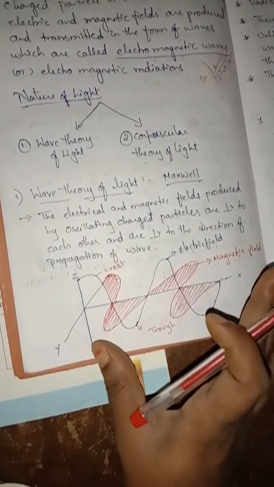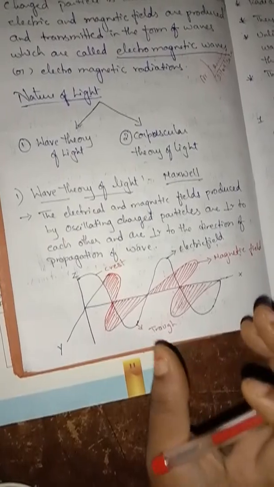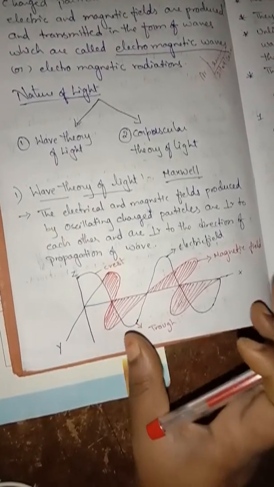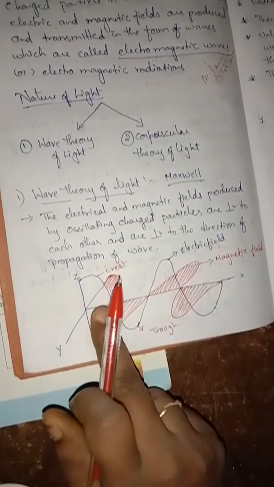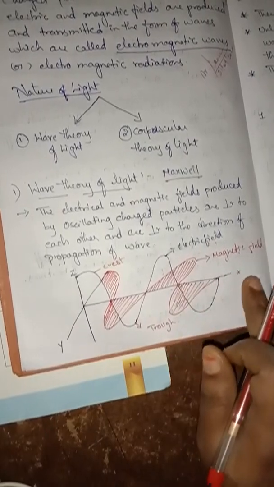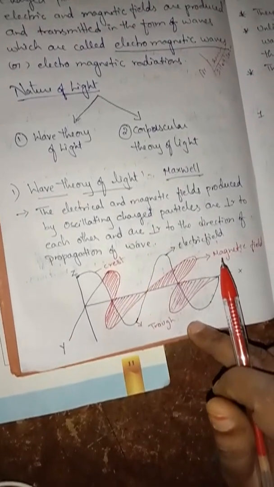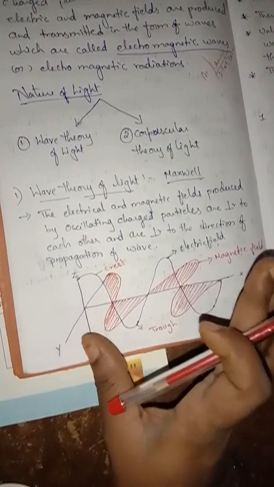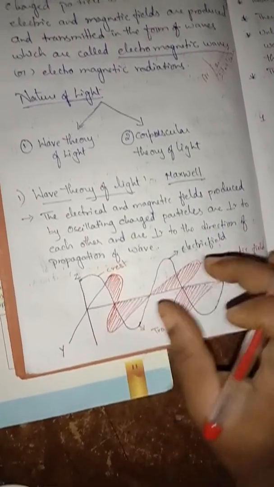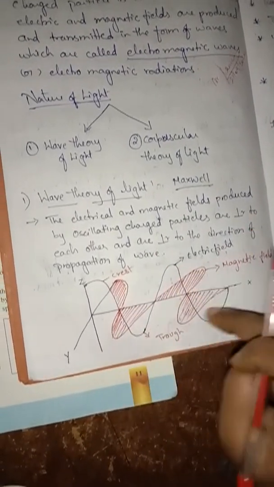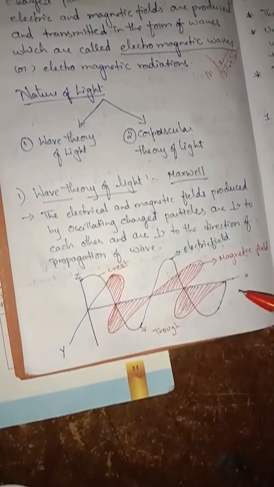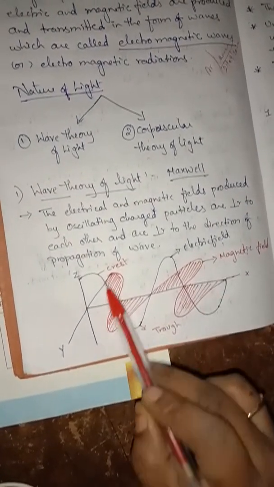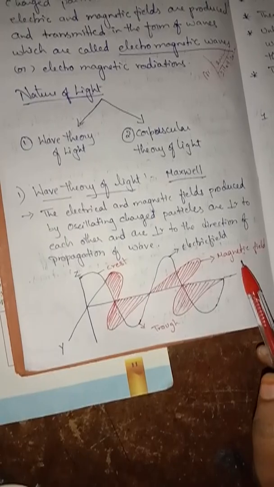So the wave may be considered as a disturbance which originates from the vibrating source, and it travels in a continuous sequence of alternating crests and troughs. Understand, children? The wave may be considered as a disturbance which originates from a vibrating body, and it travels as a continuous sequence of crests and troughs.